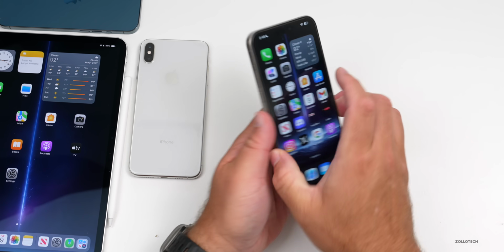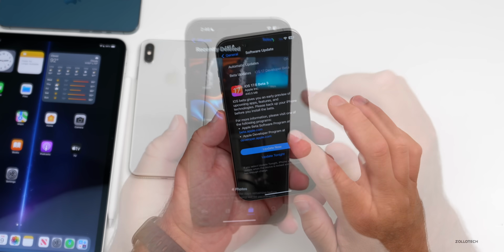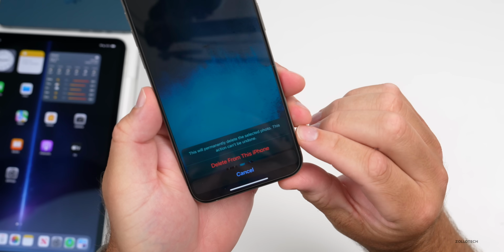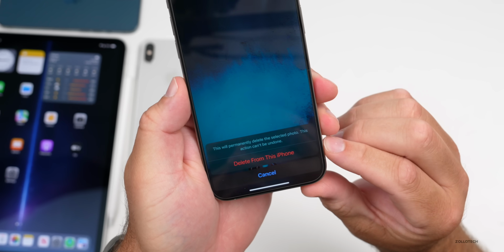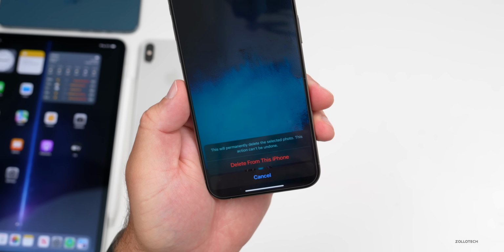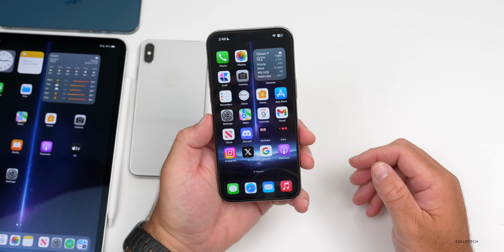Something else they've updated in Beta 3 has to do with photos. So if we go into photos and then we go into our deleted album, if we go into one of the photos and then we go to delete it, it now says that this will permanently delete the selected photo. This action can't be undone. Before this, it didn't say permanently. They've just changed some of the wording, and we're seeing more and more refinements in 17.6 like this. Lots of small wording changes throughout.